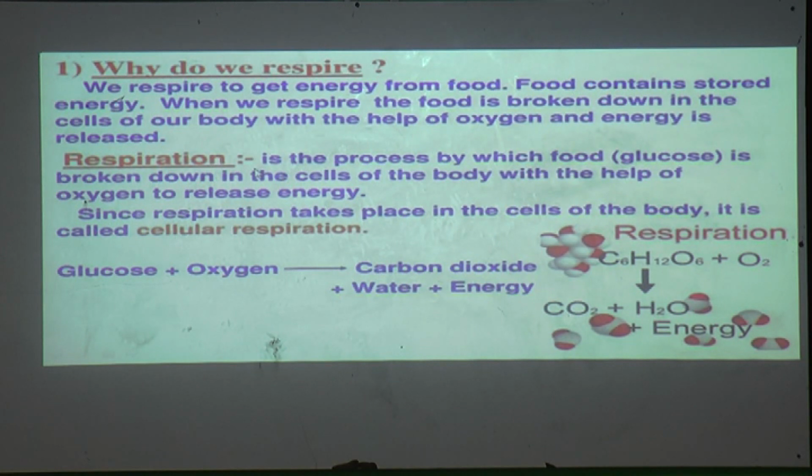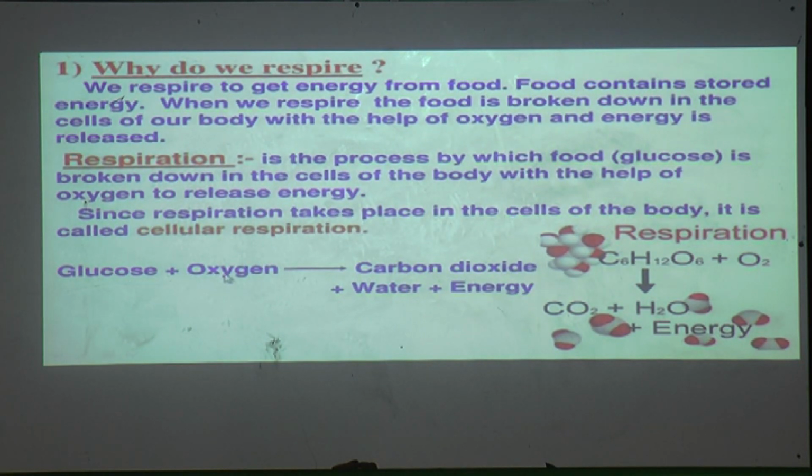Like this, respiration is also explained with the help of a reaction, which is given here. What happens here? This glucose is going to break down. We know the formula of glucose. Glucose plus oxygen, which is needed here. To break down this food, glucose, oxygen is a very important gas which is taken in by respiration.